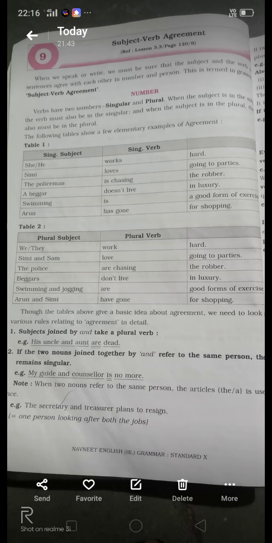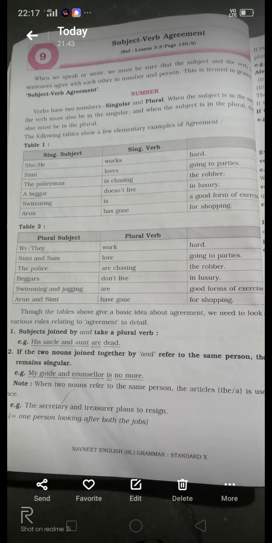This grammar term is called subject verb agreement. Verbs have two numbers, singular and plural. When the subject is singular, the verb also must be singular, and when the subject is plural, the verb also must be plural. Now see here in this table, we can easily understand how it agrees.